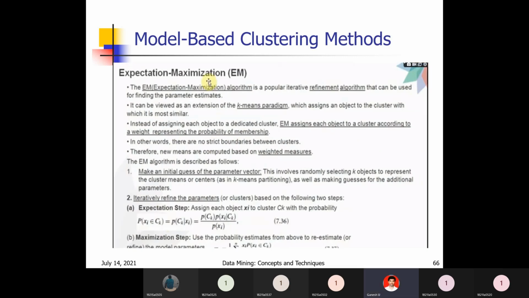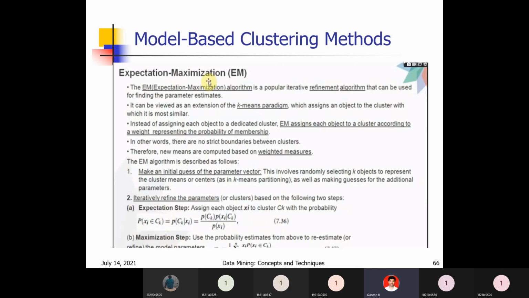Expectation maximization is a popular iterative refinement algorithm. Iterative refinement means we process the algorithm a number of times on the data to get the complete clustering result. We process it as in the k-means algorithm. In k-means, we have 4 steps, and the second and third steps we repeat a number of times.